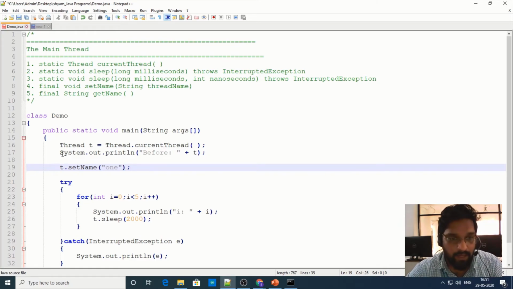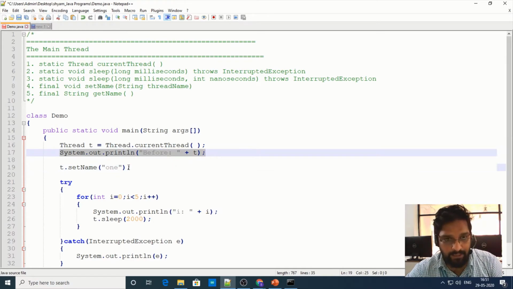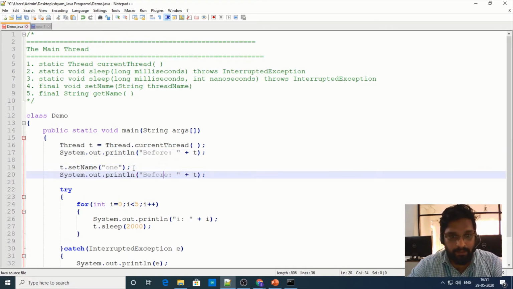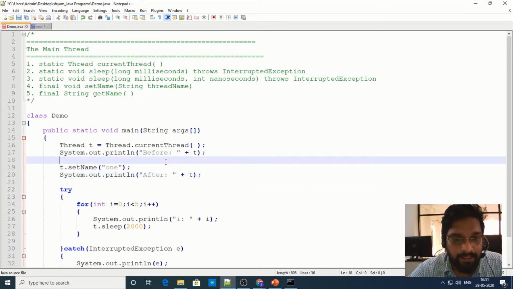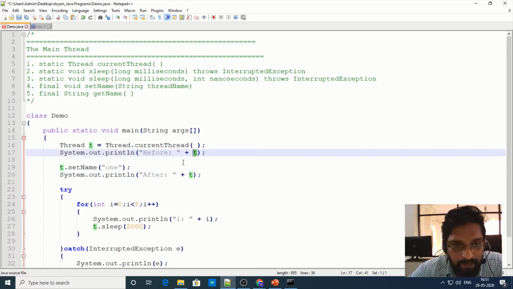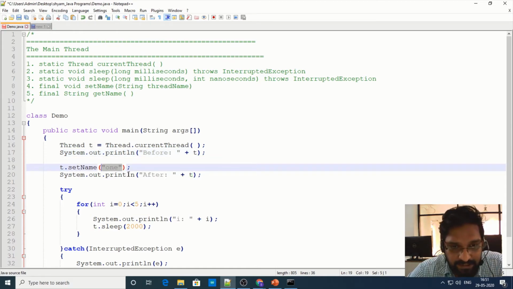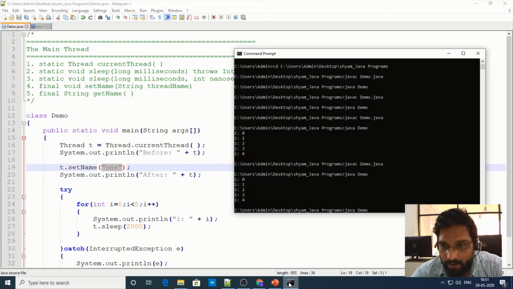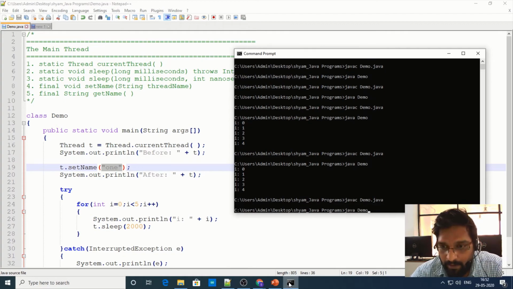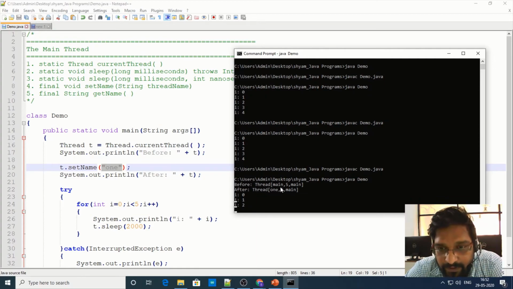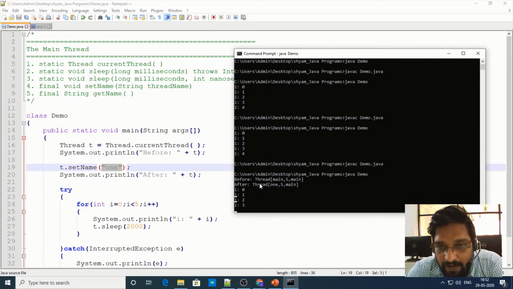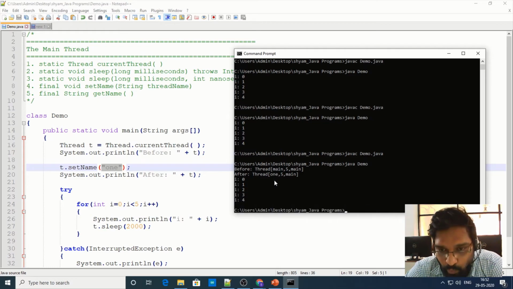right? Now, after setting the name, let me print the name of the thread, before and then after, right? So before I should have some different name. After I should have the name of the thread as 1. So let us check this by running. Save the program. You see that before, the name of the thread is main, after, the name of the thread is 1.